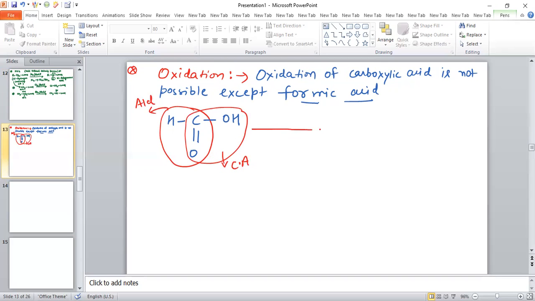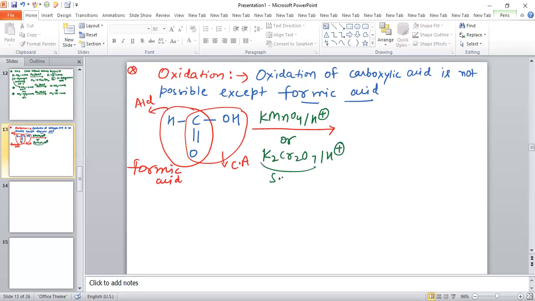When we oxidize formic acid in presence of KMnO4 in acidic medium, or you can also use K2Cr2O7, both being strong oxidizing agents, this H will also oxidize into OH.